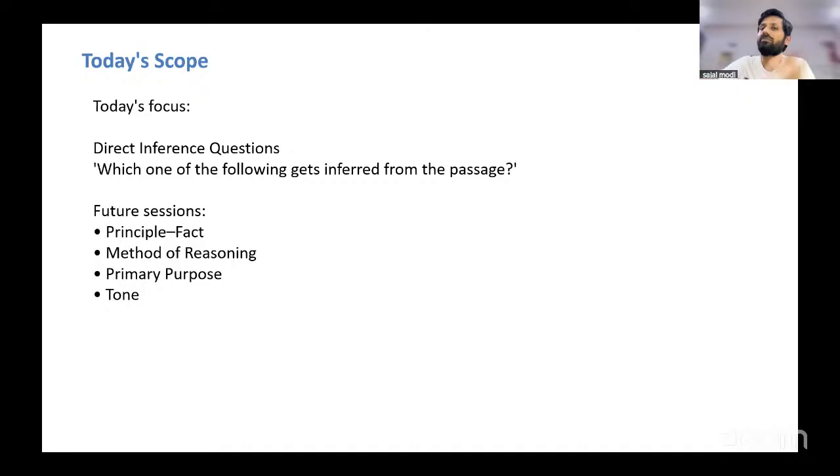Despite not having mastered the legal principle, with some sense, we solve those inference questions in legal reasoning passages as if we were solving them for reading comprehension or logical reasoning. We will also do that. But currently, as I said, we are just doing inference in its simplest form, right?